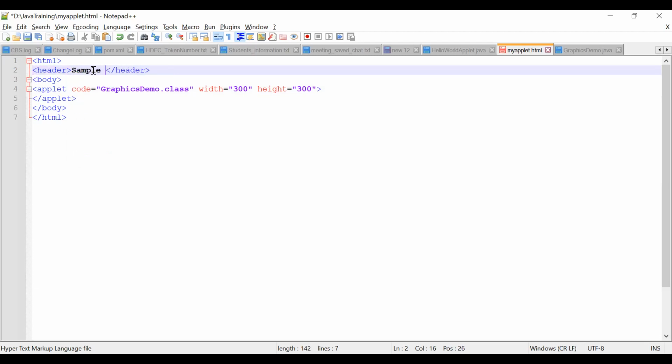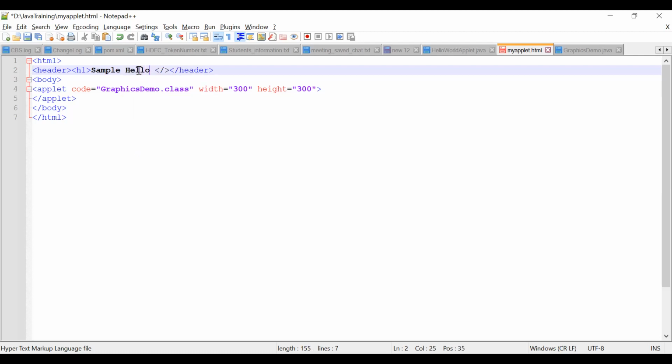You can use the H1 tag. So you have to learn HTML, guys. I'll explain it later, but this is sample HTML code.